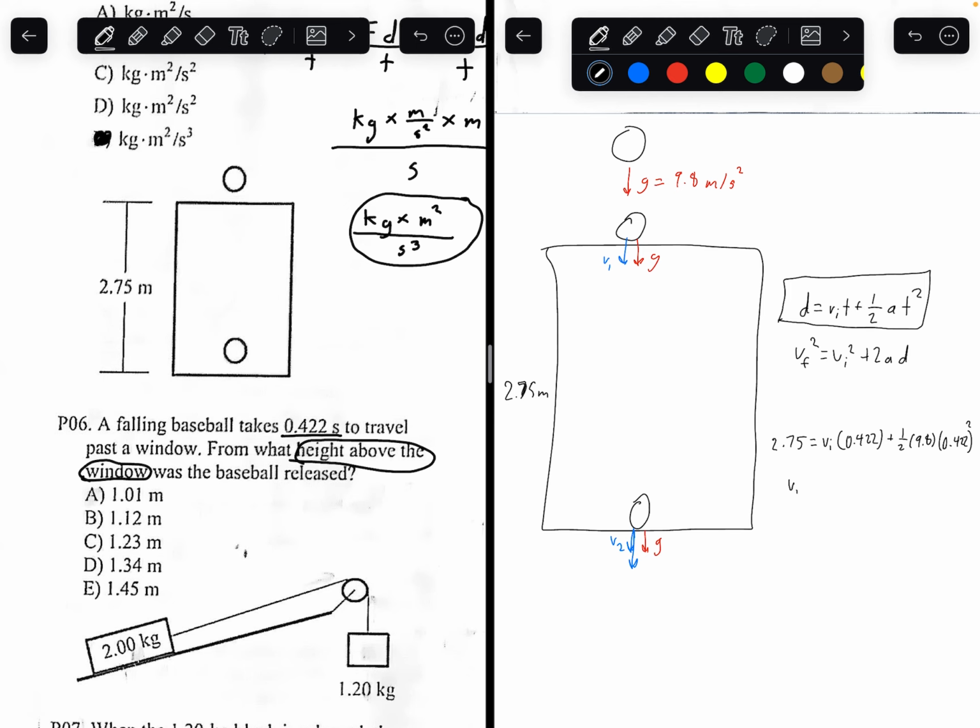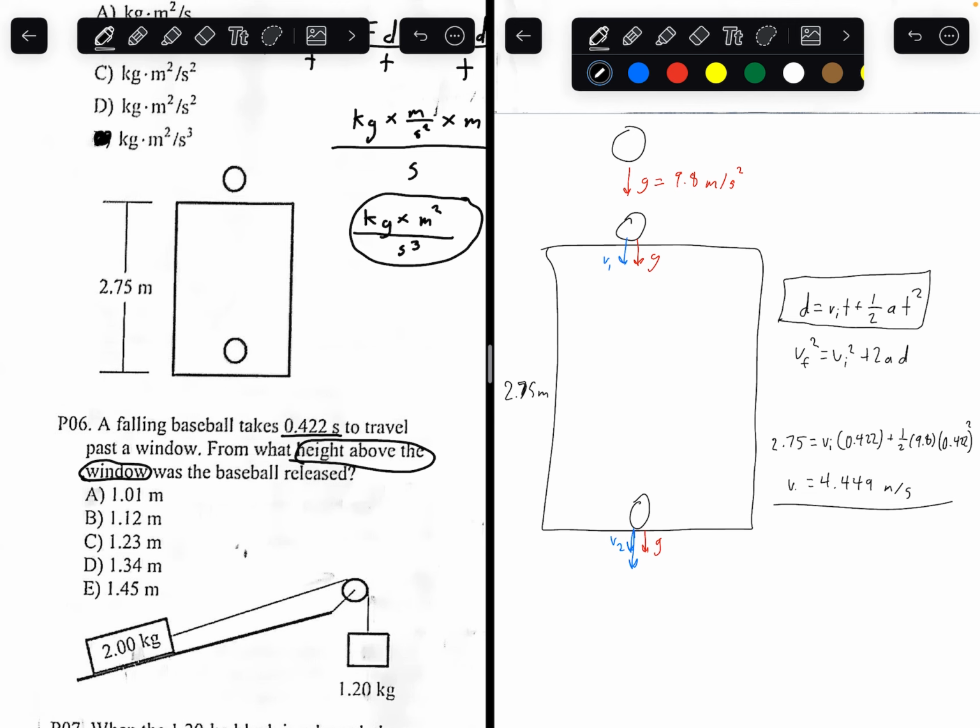Solving for initial velocity, we would get 2.75 minus 1/2 times 9.8 times 0.422 squared, divided by 0.422. The initial velocity of the ball, or actually I'll draw it in, V1, is going to be equal to 4.449 meters per second. So now we know the initial velocity. We don't want to find initial velocity.